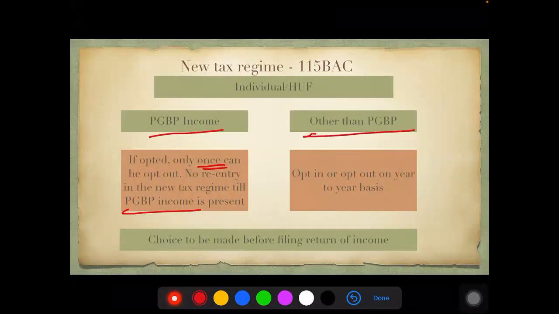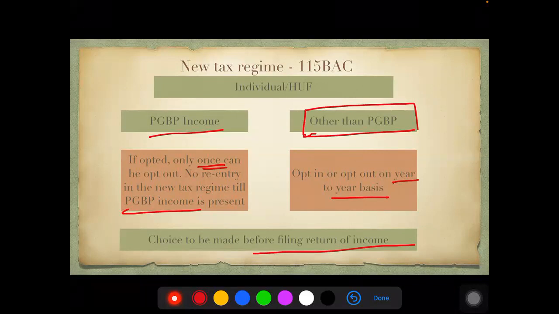If he is having income other than PGBP, that is salary income, interest income, house property income, or any other income other than PGBP income, then he can opt in and opt out on a year-to-year basis. So every year he can choose which is beneficial for him. Please remember, this choice has to be made before filing the return of income.